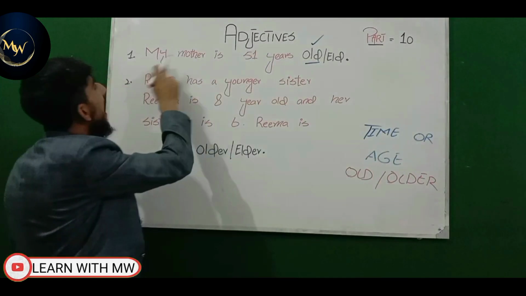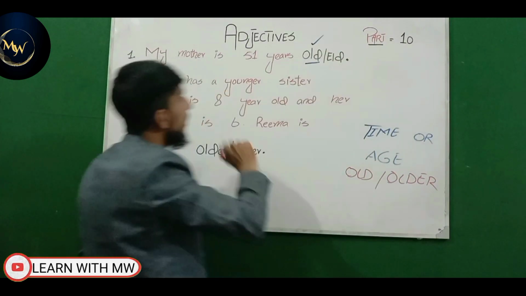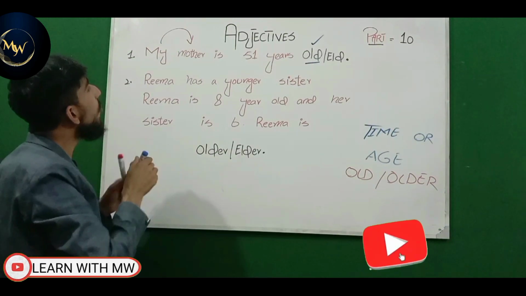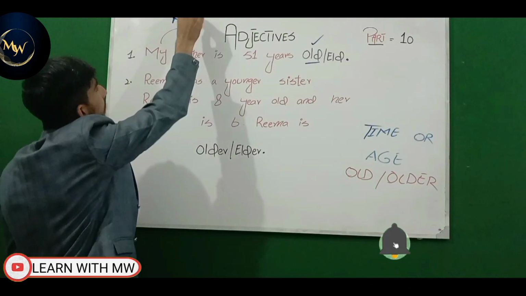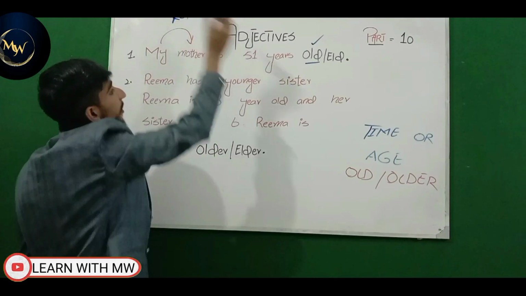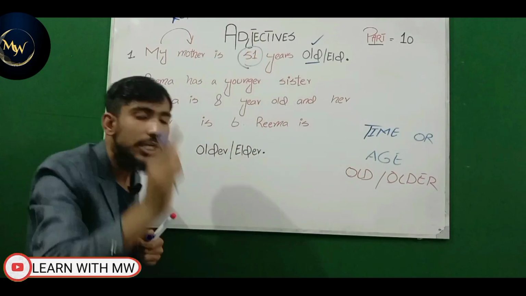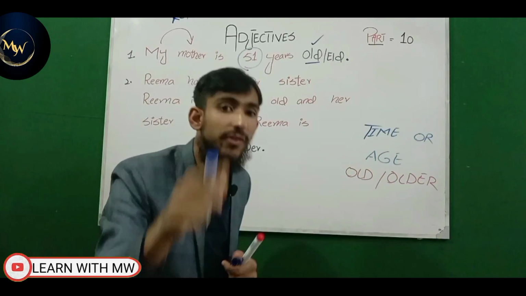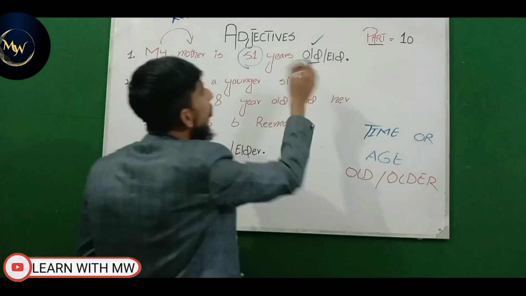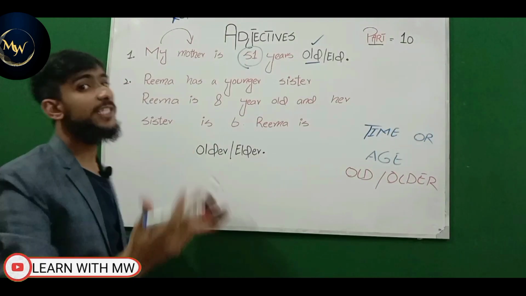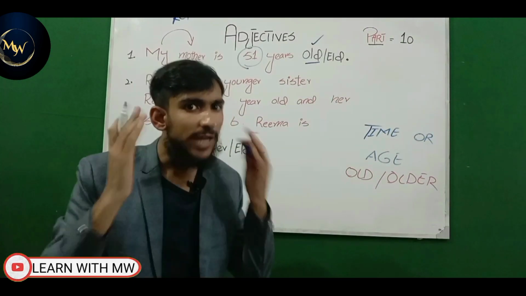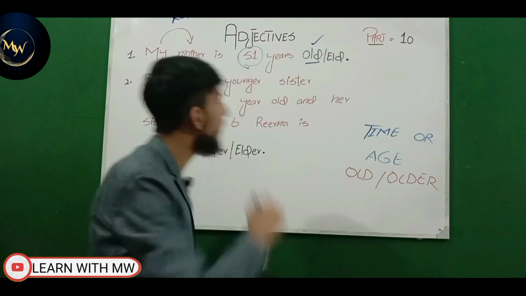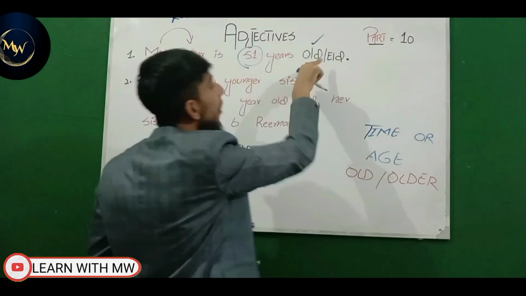So now look at this. My mother is 51 years old or elder. In this sentence I'm not referring to the relation. I'm referring to the age. That's why the native writers have written in their books that even if there is a blood relation in a sentence and you are referring to the time or age, then we will use old or older. That's why we say my mother is 51 years old. We haven't heard 'my mother is 51 years elder'. It would be wrong. The correct sentence is: my mother is 51 years old.